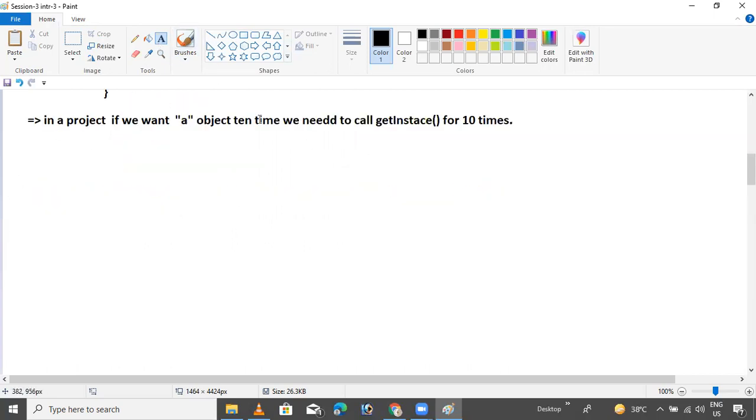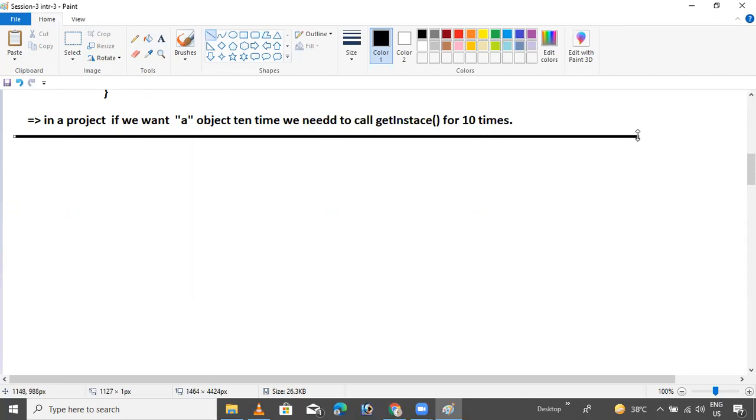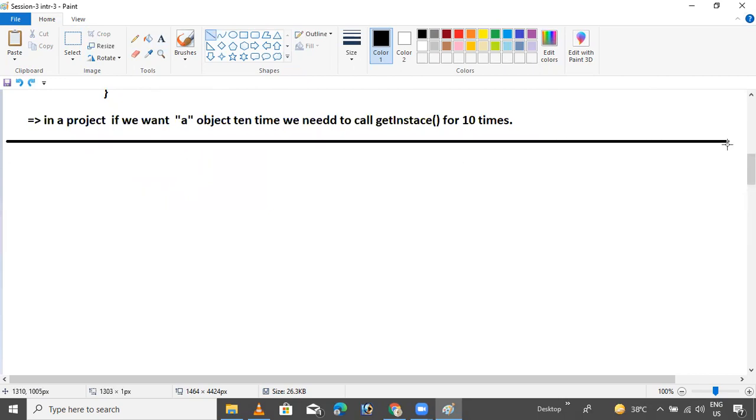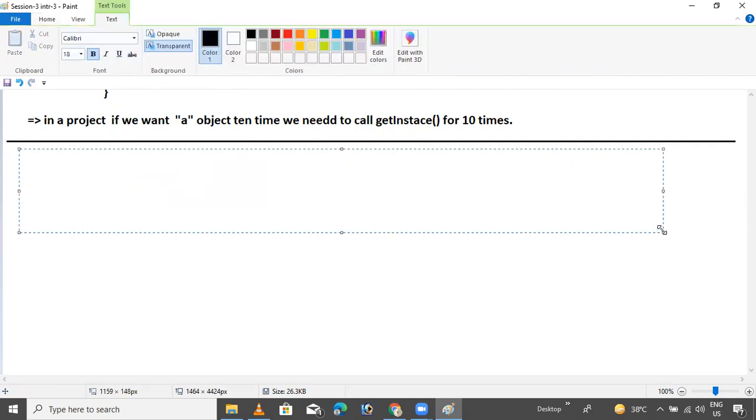So now our next discussion is types of factory methods.